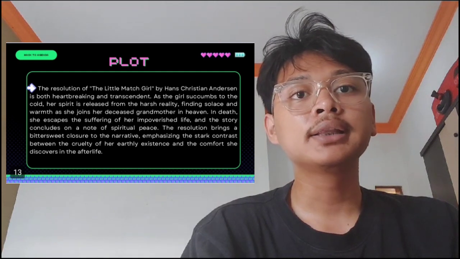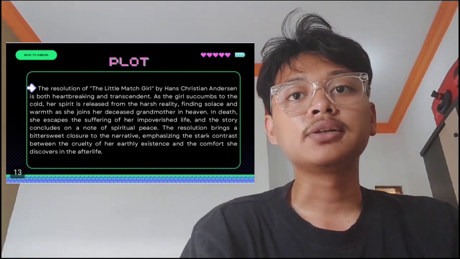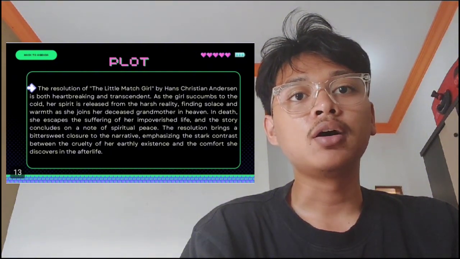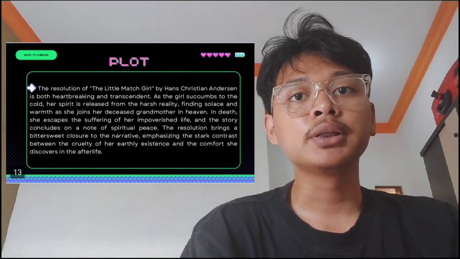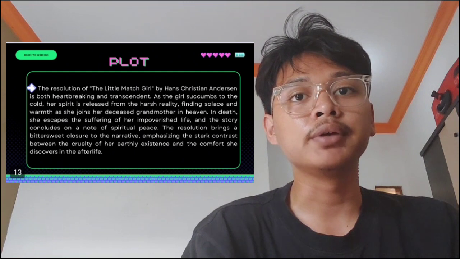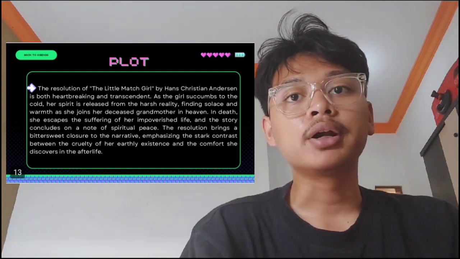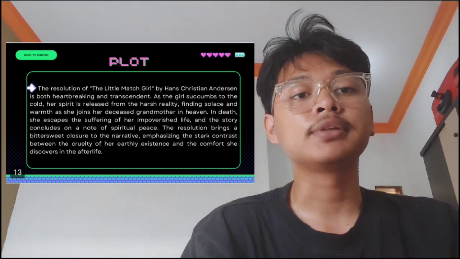In death, she escapes the suffering of her impoverished life, and the story concludes on a note of spiritual peace. The resolution brings a bittersweet closure to the narrative, emphasizing the stark contrast between the cruelty of her earthly existence and the comfort she discovers in the afterlife.